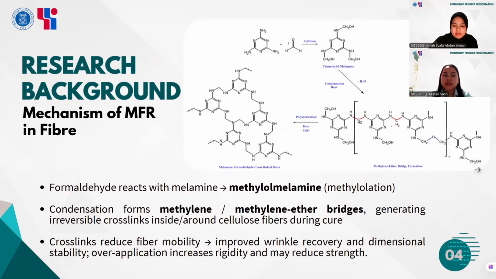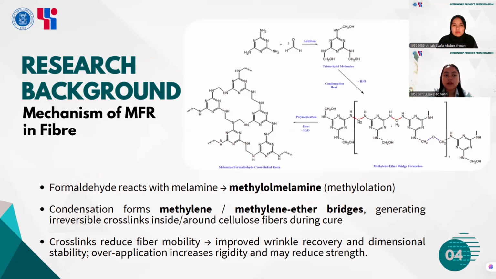The working mechanism of melamine formaldehyde resin in textiles can be explained as follows. Melamine reacts with formaldehyde to form methylol melamine, which then undergoes condensation to create methylene and methylene ether bridges. When applied to cotton, these bridges form irreversible cross-links inside and around the cellulose fibers.